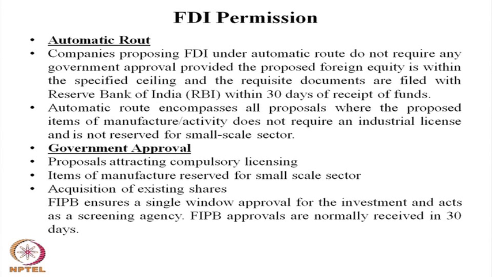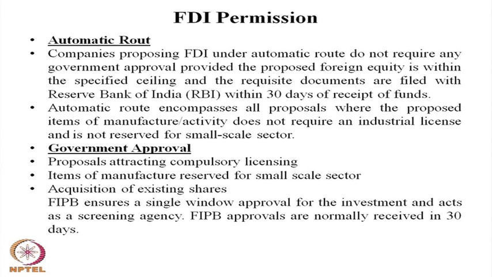Under the automatic route, proposals may be in the form of manufacturing activity where an industrial license is not required. In the Indian context, there is a reserved list and a free list. In the case of the free list, automatic permissions are there. In the case of the reserved list, they have to come through the Foreign Investment Promotion Board, and that is called government approval required for foreign direct investment.